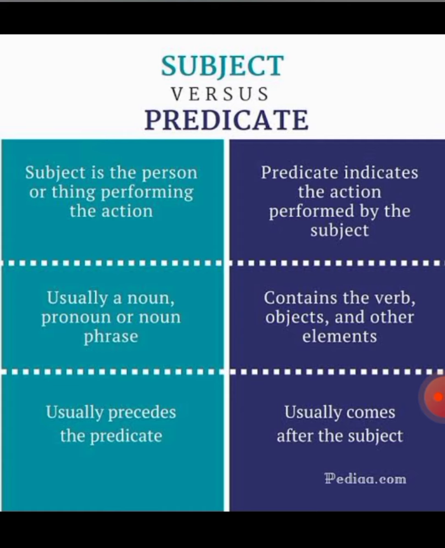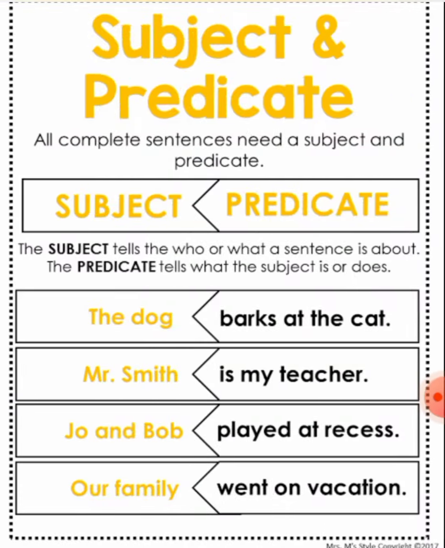Okay. Next, what are the differences between subject and predicate? A subject is a person or thing performing the action. It is usually a noun, pronoun, or noun phrase, and it usually comes before the predicate. What about the predicate? It indicates the action performed by the subject. It contains the verb, object, and other elements, and it usually comes after the subject.